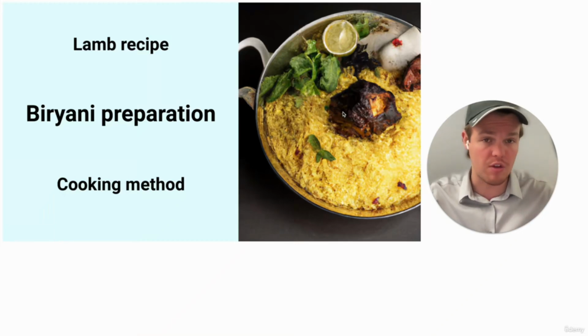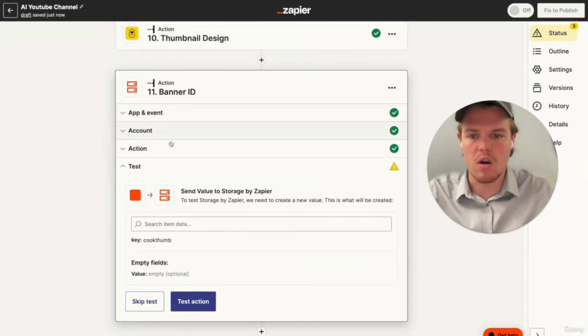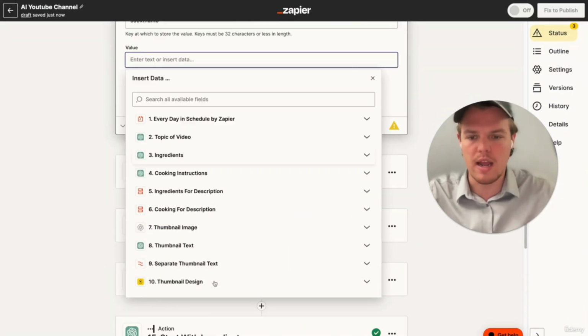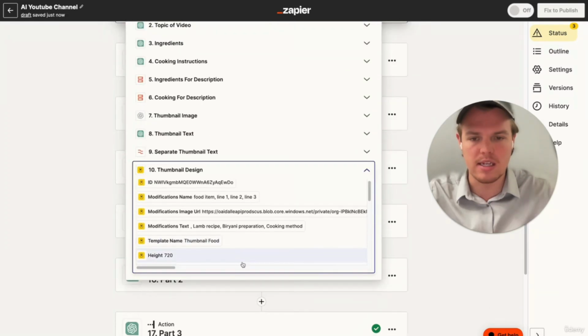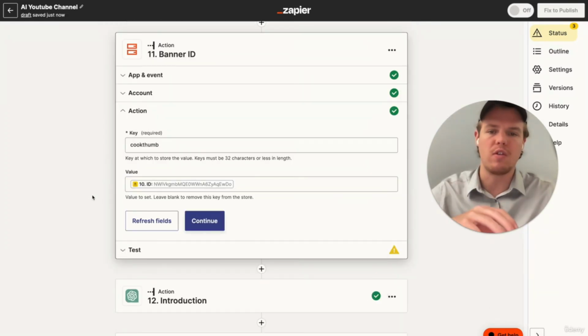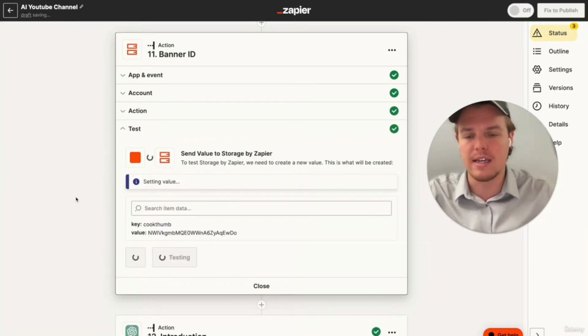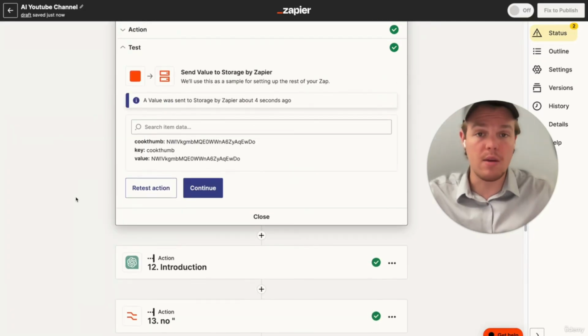Obviously design your thumbnail how you want your YouTube videos to look like, but now you have created a template for YouTube thumbnails. From here, we're gonna wanna make sure that we add our banner ID that we just created. And the purpose of adding the banner ID is that we're gonna use this as a reference, and this is it right here, for when we create out the flow, so it automatically uploads the thumbnail to our YouTube videos, so we don't even have to do any work in our back end. So we'll go ahead and test that action. And it works, so perfect.